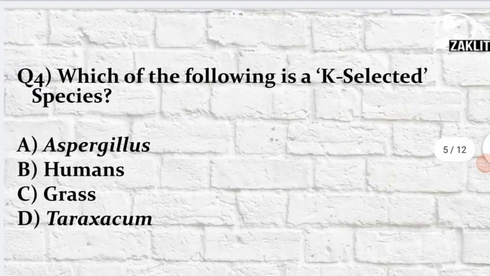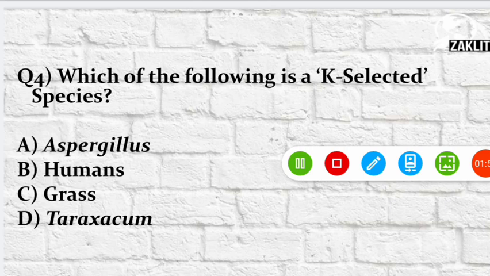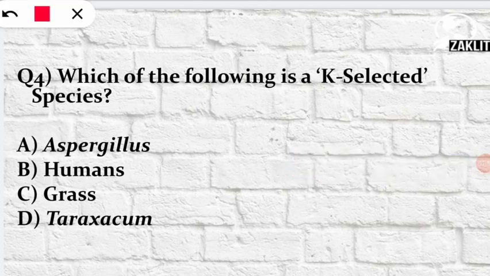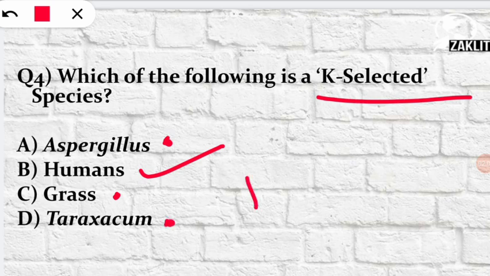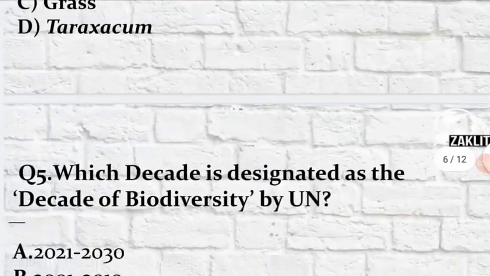The fourth question was, which of the following is an example of K-selected species? So I will make one video related to K and R selected species in the coming lessons, but here the correct option will be option number B. So humans are considered as K-selected species, whereas Aspergillus, grass and Taraxacum are R-selected species. So let's see what was the fifth question.